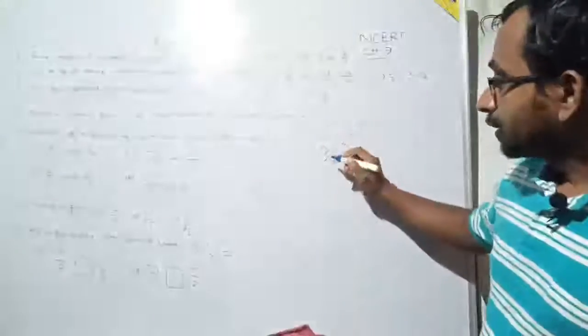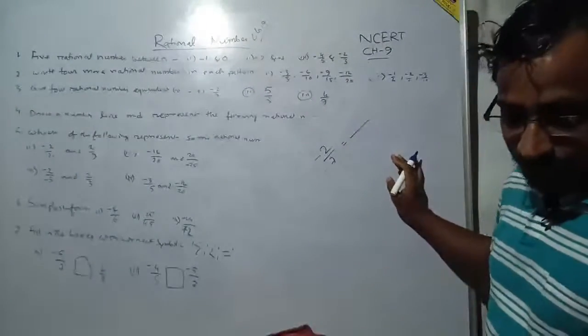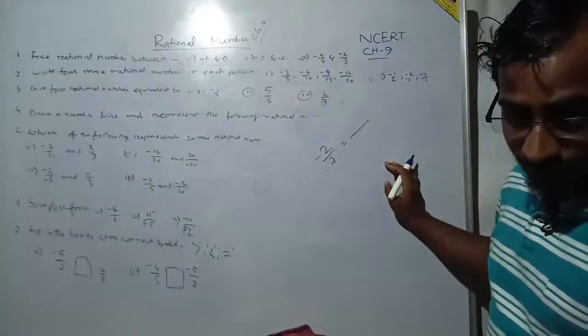Okay, so what are the equivalent fractions of -2/7? There are lots of equivalent fractions. Who will write equivalent fractions of -2/7? Who will write?